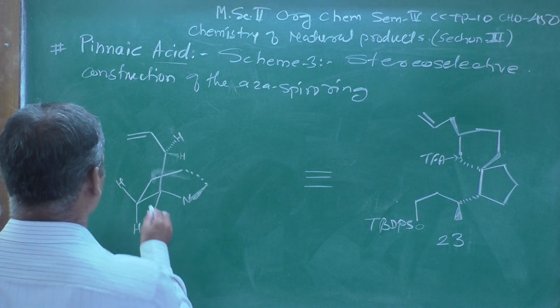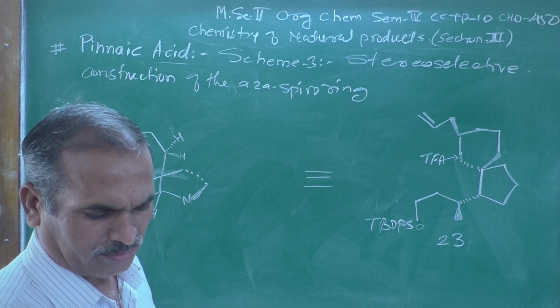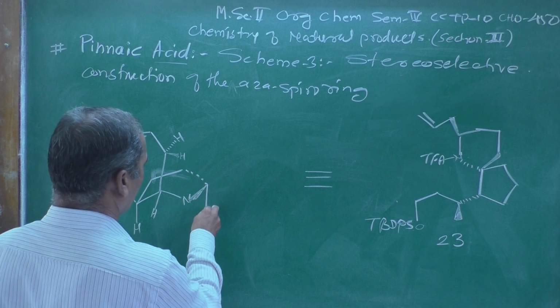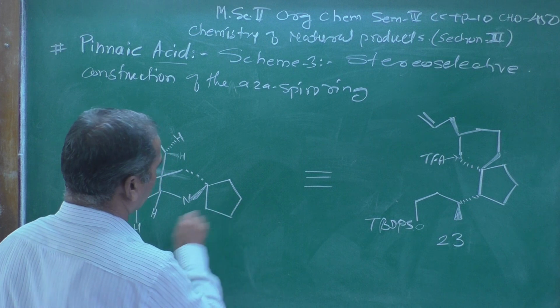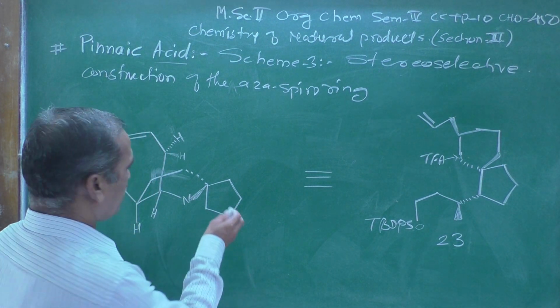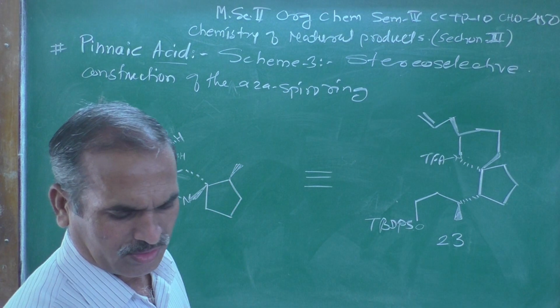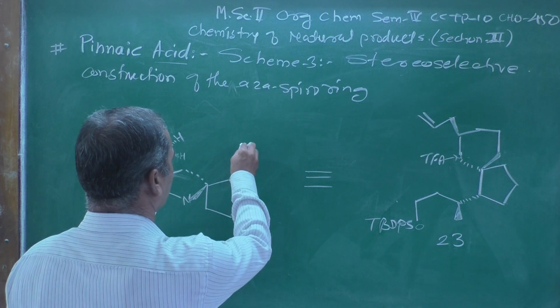And now let me draw that spiro ring over here, then the 5 membered ring is further attached to this ring, which is represented over here, and at this point there is a side chain above the plane, which I am representing as it is.